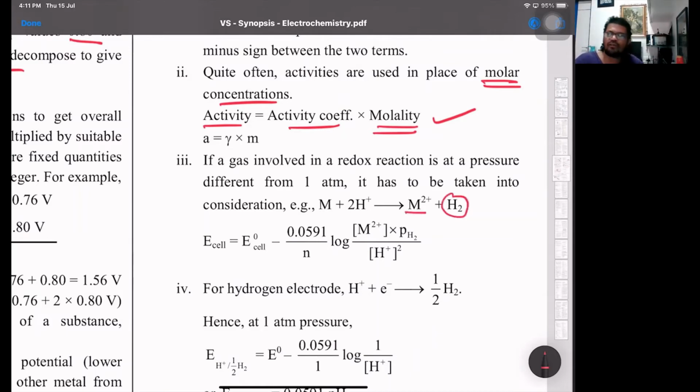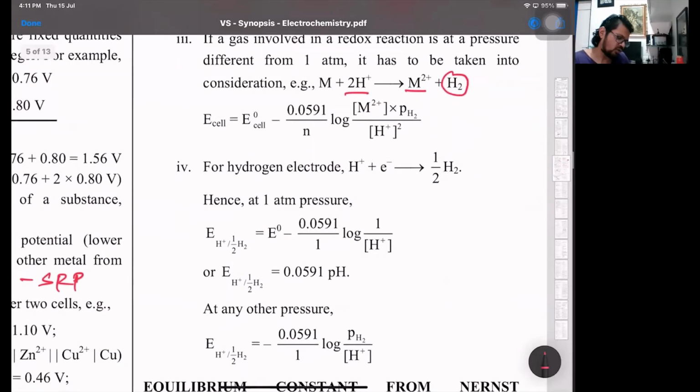So it will be the pressure of hydrogen gas upon H plus ions raised to 2 there. Same way for the hydrogen electrode, the representation, we can write E naught, where E naught is standard, is 0. So 0.059. If I just flip this, what is log of 1 upon H plus ions?